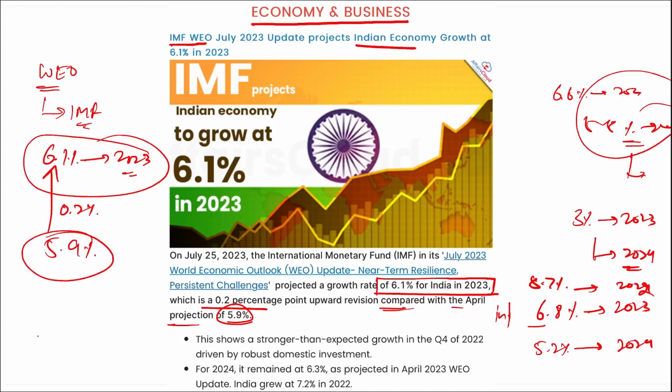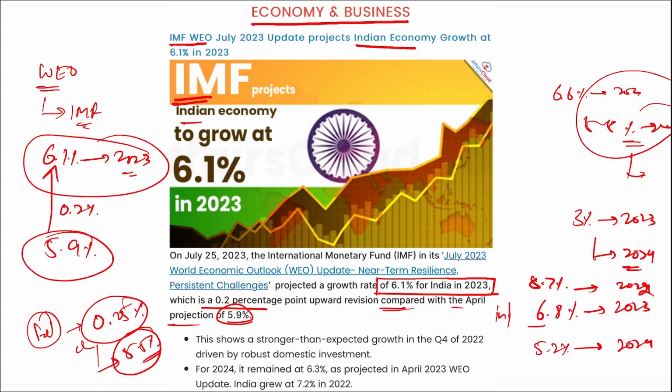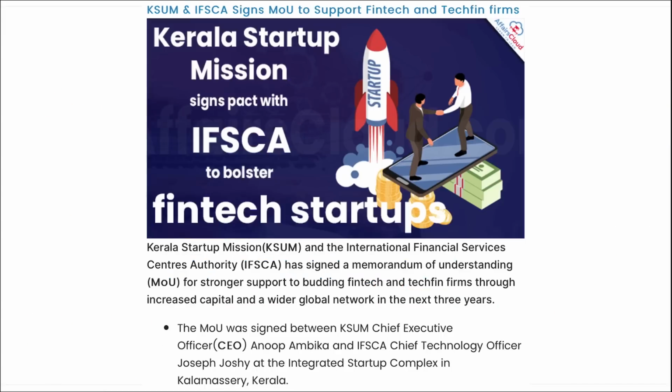Even yesterday there was news that there is a high chance that the Fed in the USA can increase the interest rate by 0.25%, right? And this will be a 22-year high interest rate in the USA, close to 5.5%. Now, this is an increase of 0.25%, that is 25 basis points, correct? So, IMF projected the Indian economy to grow by 6.1% in 2023.